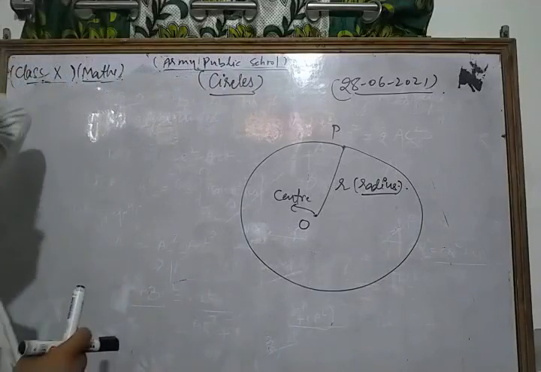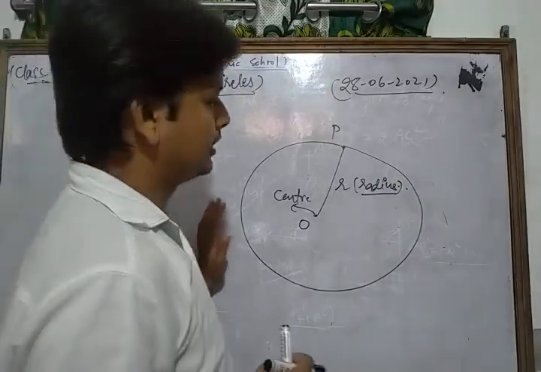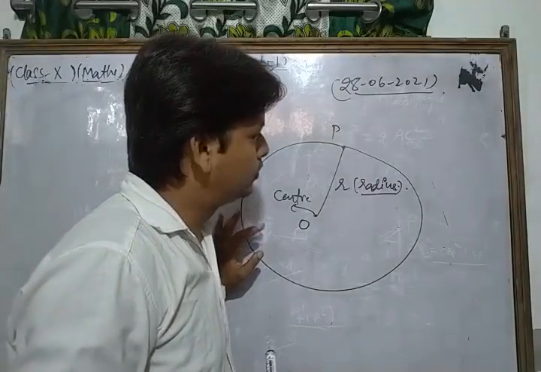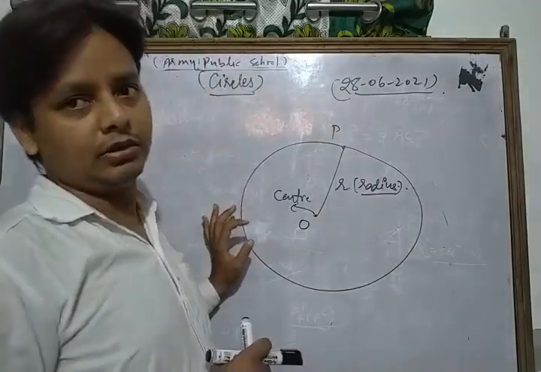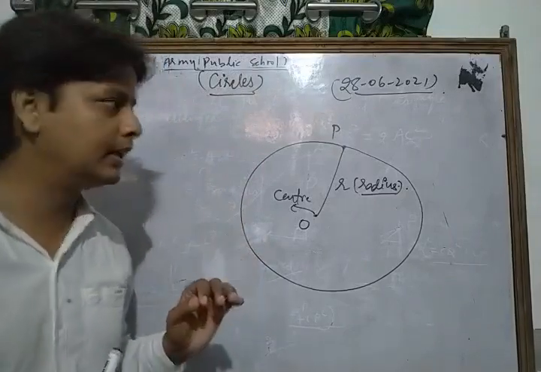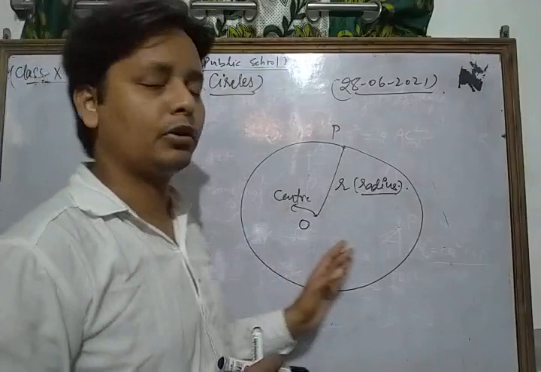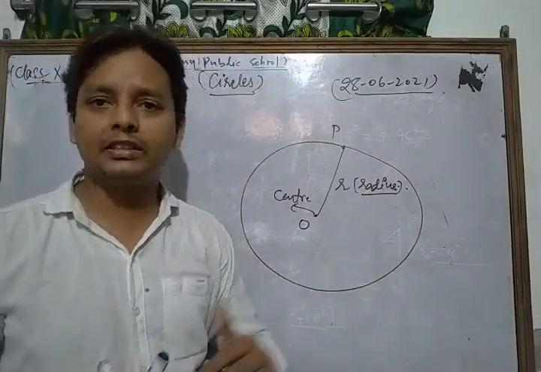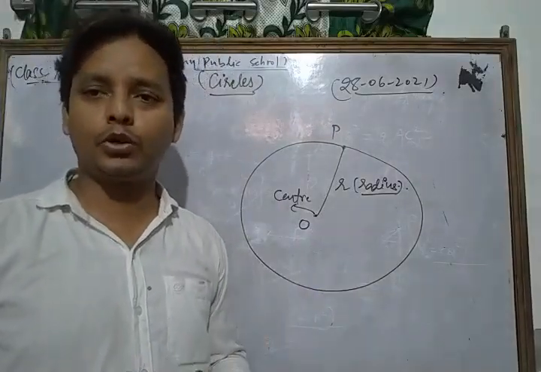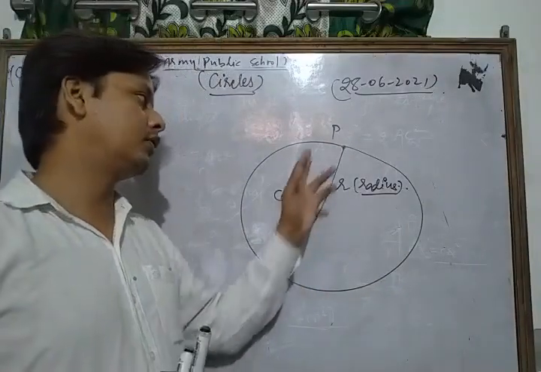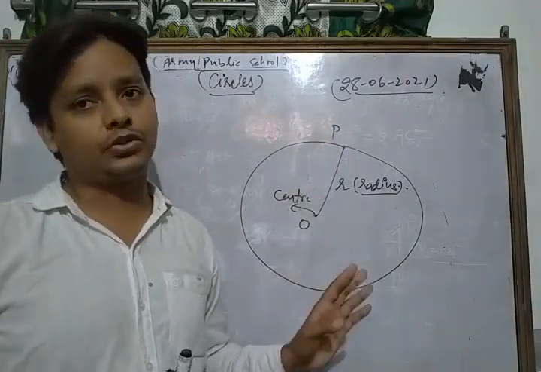So this is a very important concept related to circles. In this way we can say that a circle is the locus of a point in a plane which moves in such a way that its distance from a given fixed point is always constant.